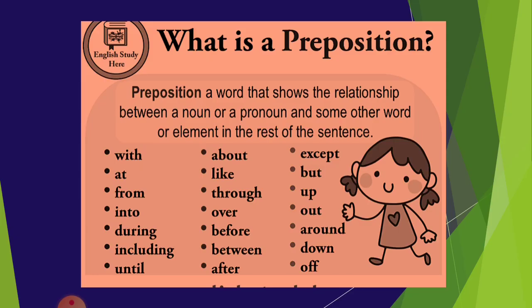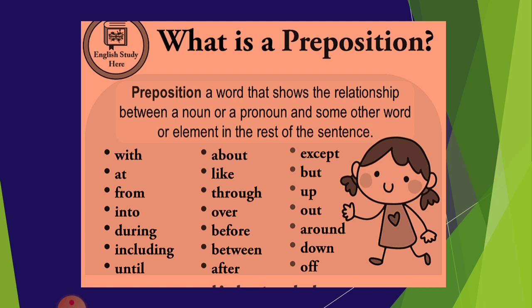First, let us know what prepositions are. A preposition is a word that shows the relationship between a noun or a pronoun and some other word or element in the rest of the sentence. Okay children, so a preposition shows the relationship between two objects.